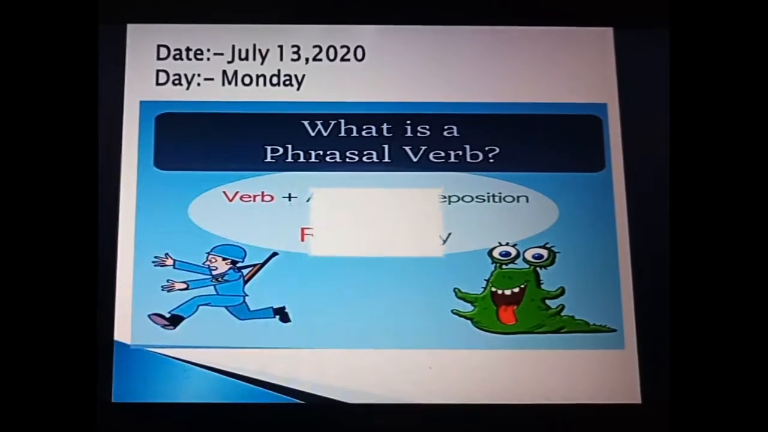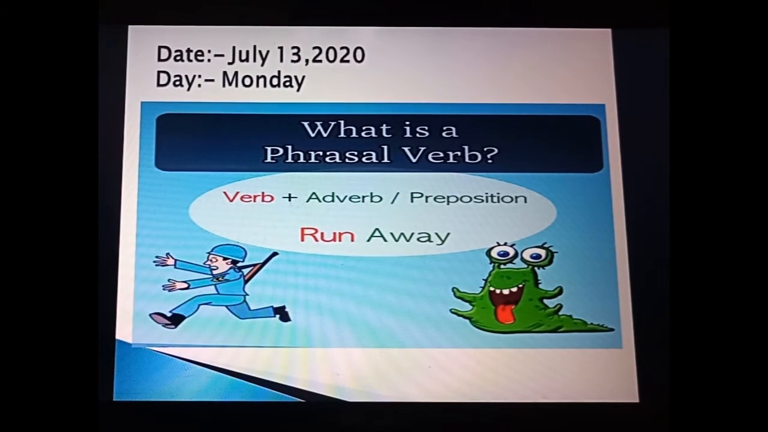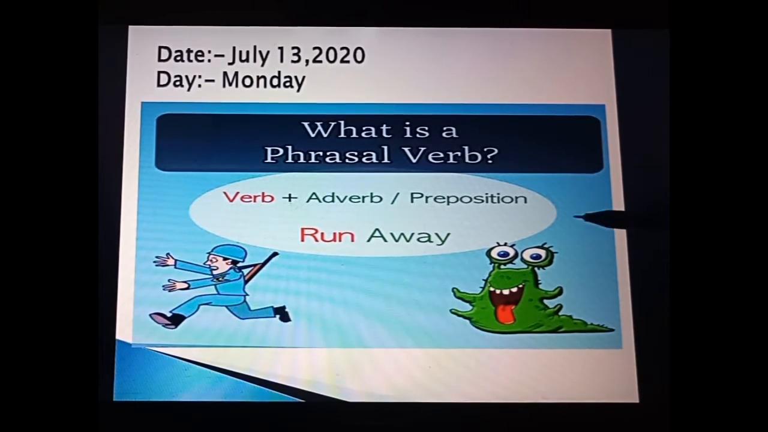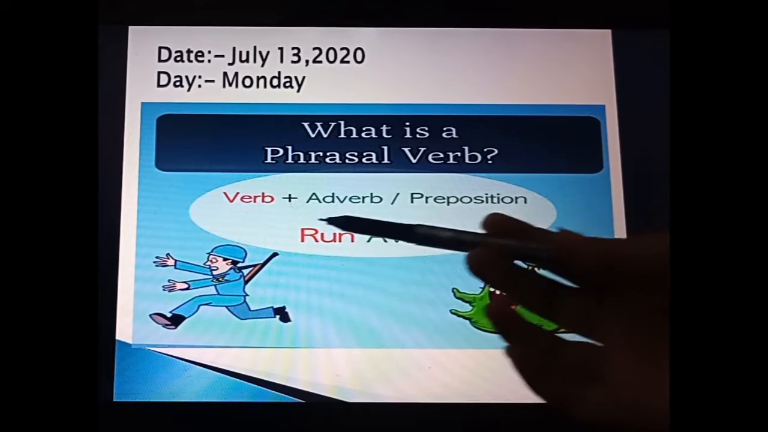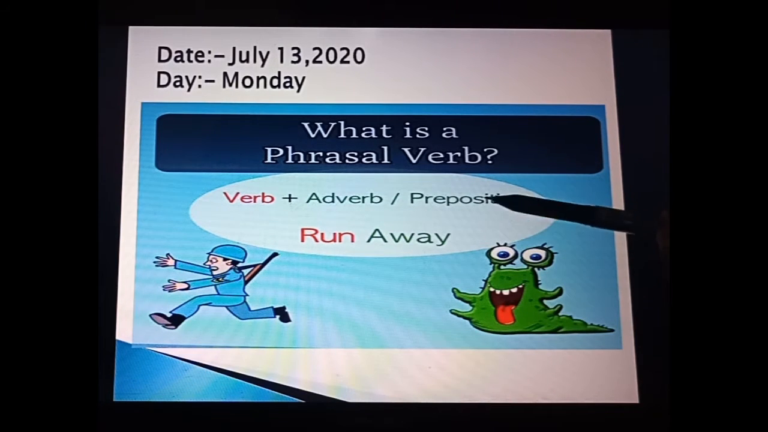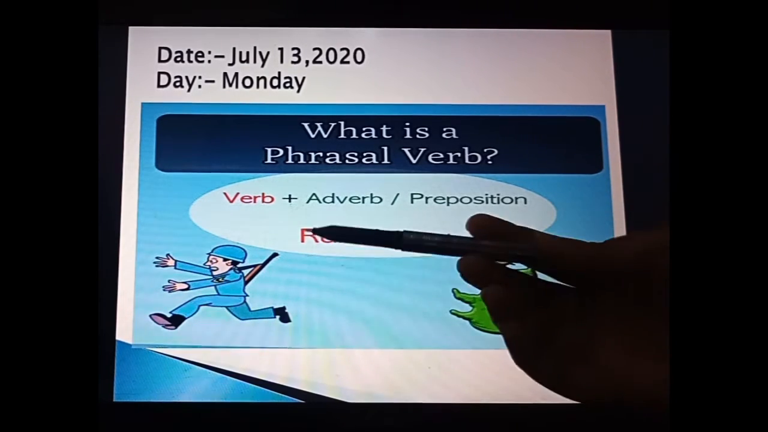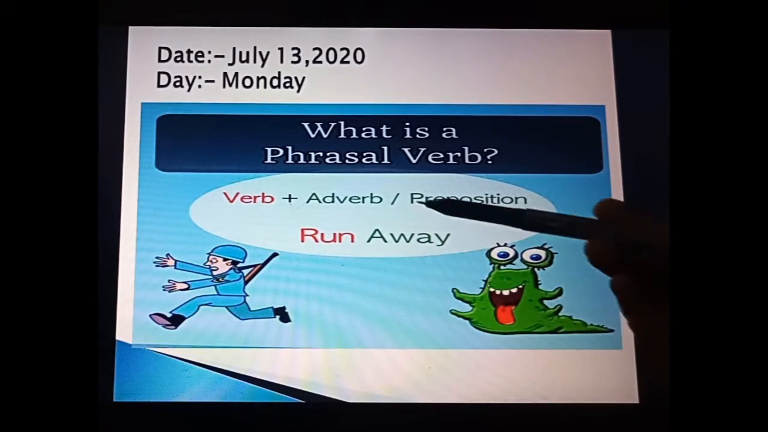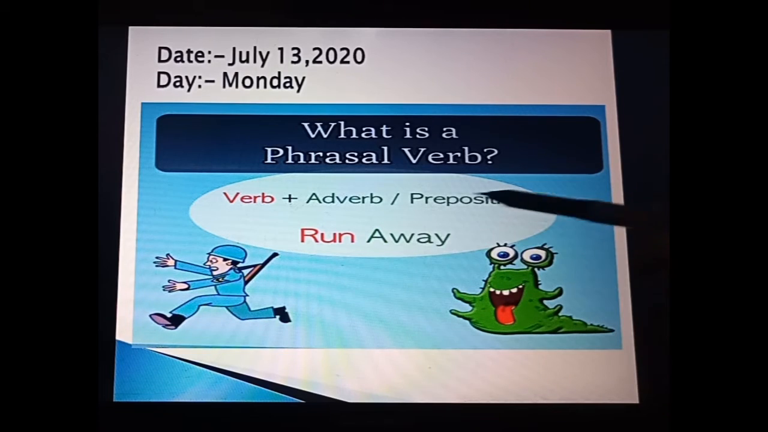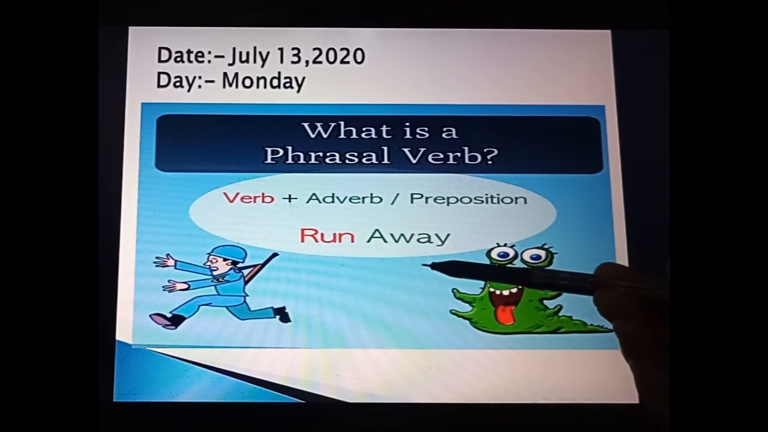As you can see, today we are going to learn what a phrasal verb is. Here you can see in the picture as well as in the written form, that it is verb plus adverb or preposition. Means for framing a phrasal verb, we require a verb plus you can add an adverb or preposition. As you can see in the example, run away.